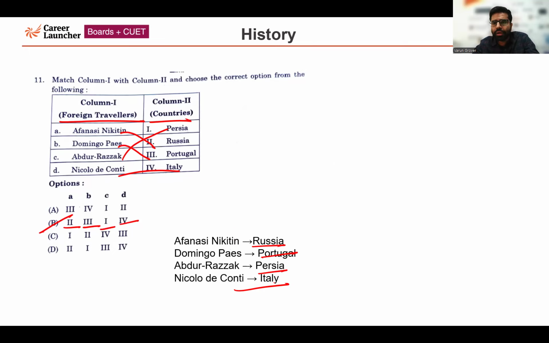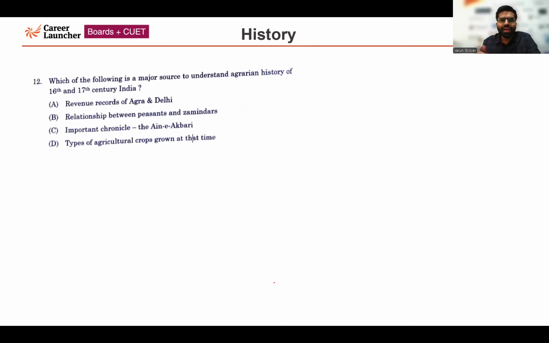So moving forward, question number 12. Which of the following is a major source to understand the agrarian history of 16th and 17th century India? Again I'm repeating the question: which of the following is a major source to understand the agrarian history of 16th and 17th century India? The correct answer for this question is the important chronicle, the Ain-i-Akbari. Option number C is the correct answer.